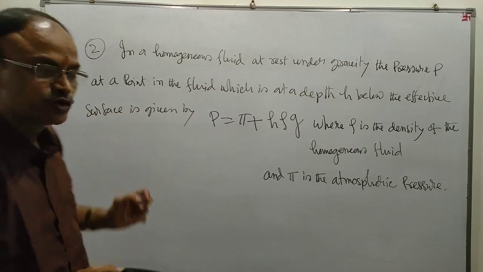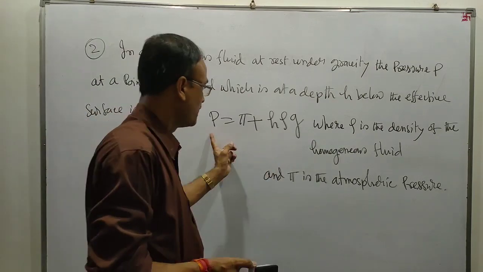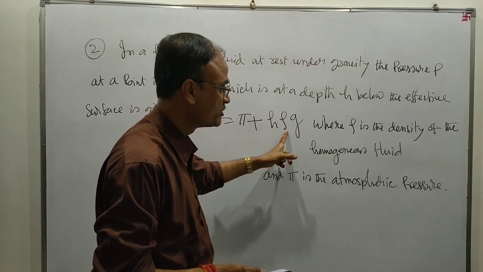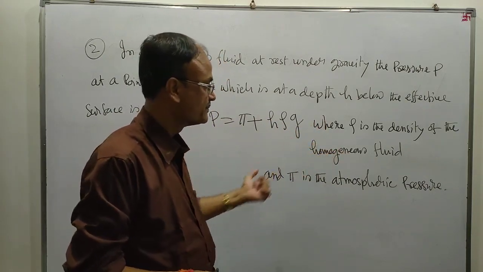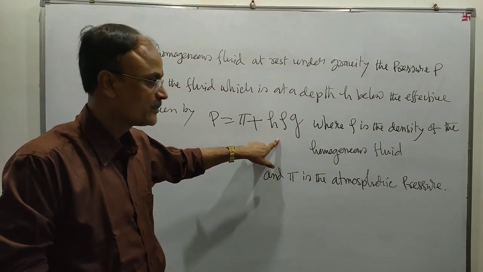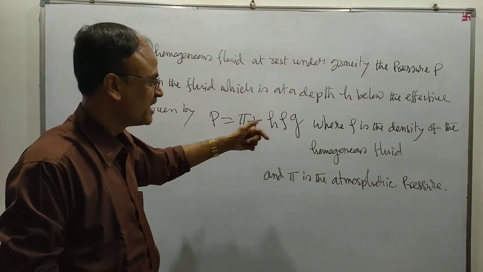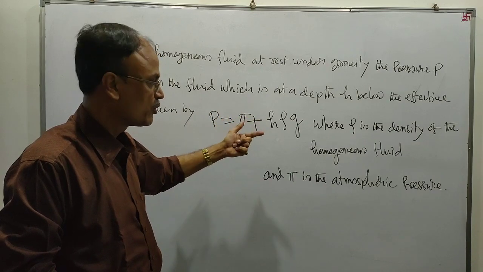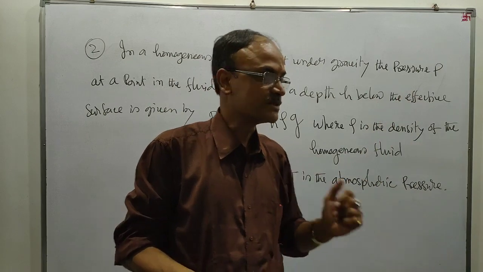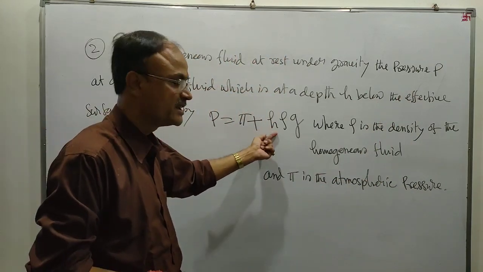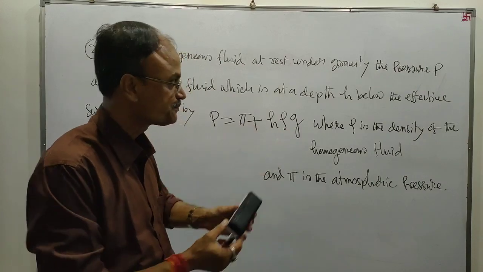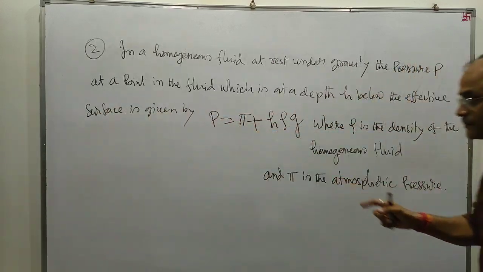This is the theorem. You should remember this theorem. The fluid is at rest under gravity, and h is the depth of a point within the fluid below the effective surface. Then the pressure will be equal to pi plus h rho g. This is the statement of the theorem.